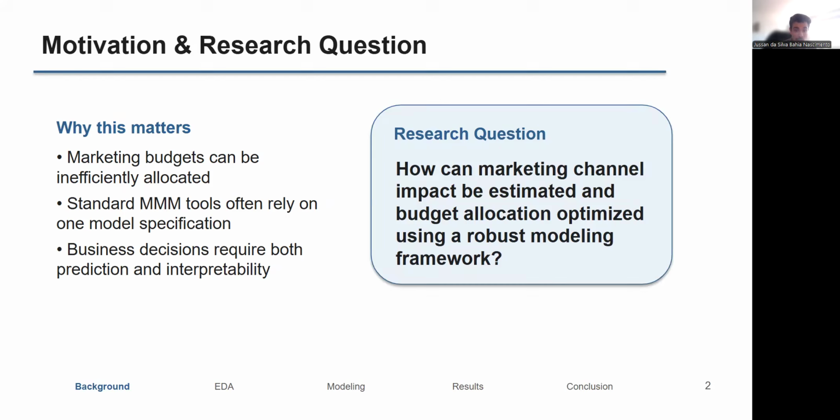The project starts from a common marketing problem. How do we know which channels drive revenue, and how should we allocate budget? A key motivation is that many MMM implementations depend on one model specification, which can create model risk. My research question is how to estimate channel impact and optimize budget allocation using a robust framework based on model comparison.